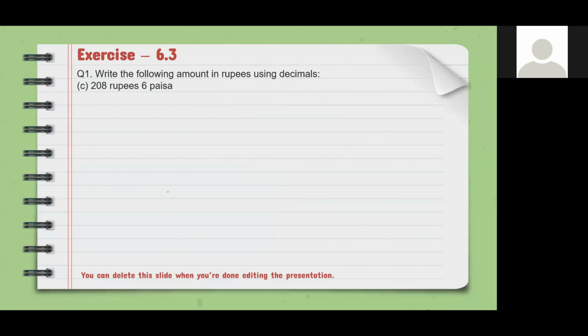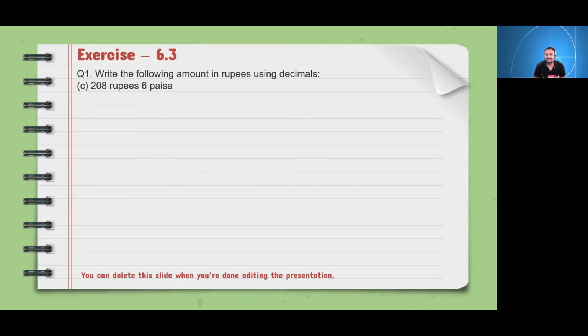Sir, directly the answer will be 208.06 rupees. Is it so? Yes, sir.